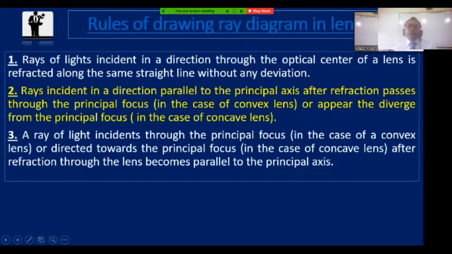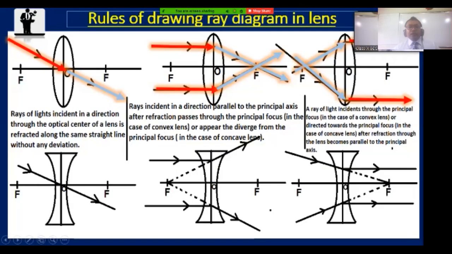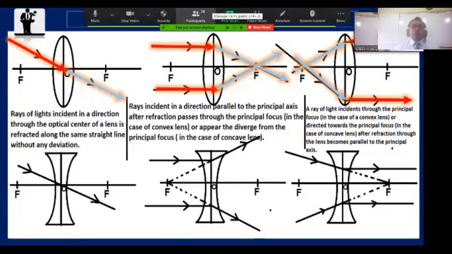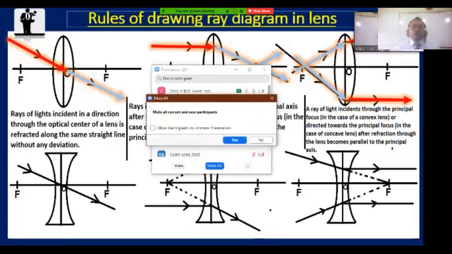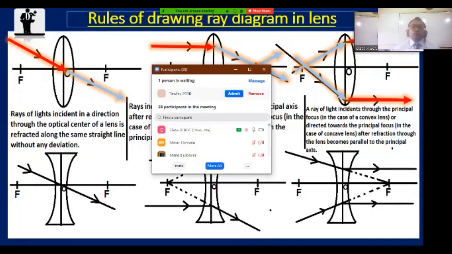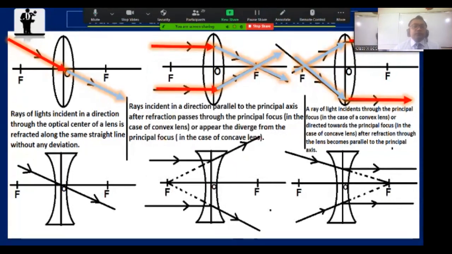Let's see our image. Here, when light is incident at the point of the optical center, then after being refracted, light will pass through the optical center.